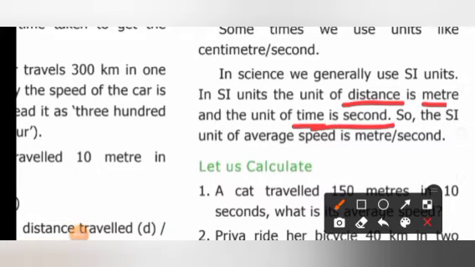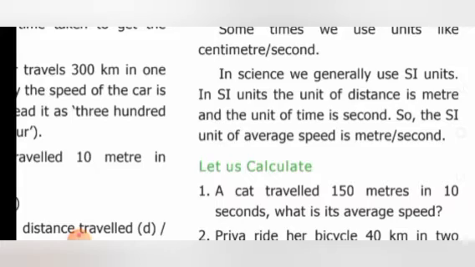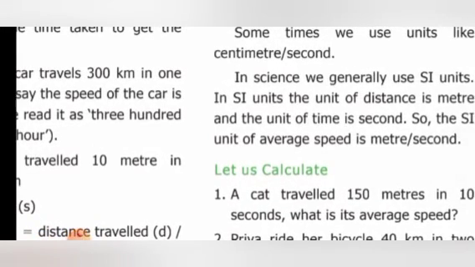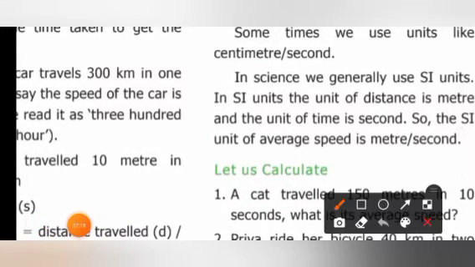So, the SI unit of average speed is meter per second. What is the SI unit of average speed, children? Meter per second. Is it clear? Always try to remember the unit of average speed is meter per second.